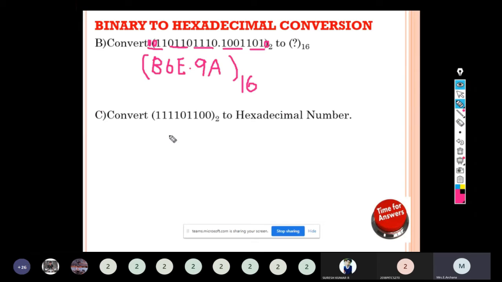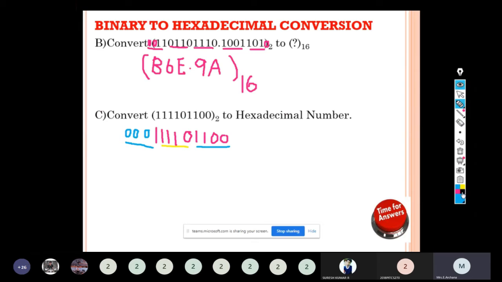So we have to group by 4 bits. Convert this number. What is the number given? 1 1 1 1 0 1 1 0 0. We have to group by 4 bits to convert into a hexadecimal number. So these 4 will form one group. Next, 1 2 3 4, these 4 will form one group. Remaining I have only one digit, so to make it sufficient, we have to add zeros. So this belongs to 0001.